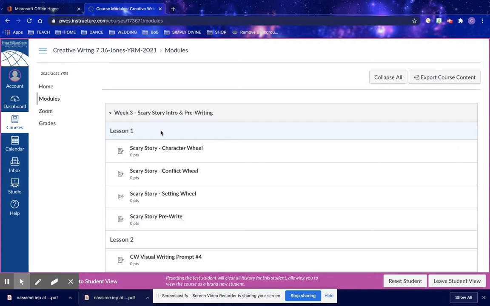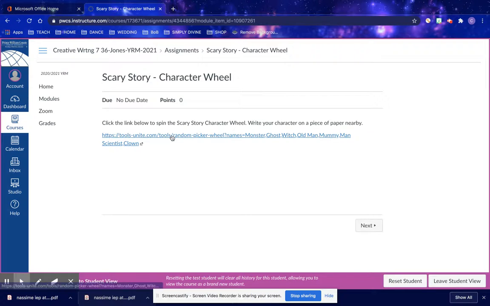So the first thing that we need to do is come up with our general plot, our general characters, our general setting, our general conflict, all of these things. What is our story going to be about? Now, some of you are writers and some of you probably already have ideas in your head about what you want to write your scary story on. Some of you might struggle to think of ideas and some of you just might need a little bit of inspiration.